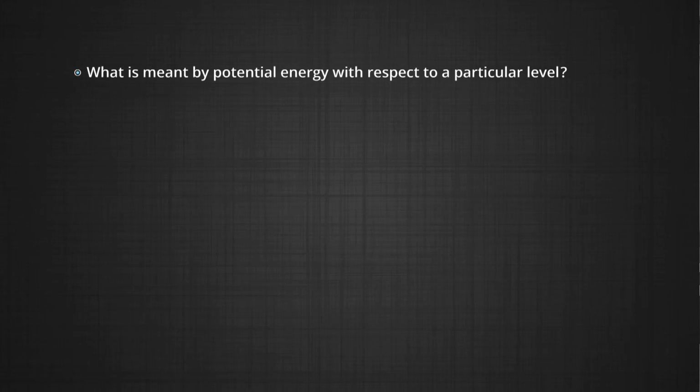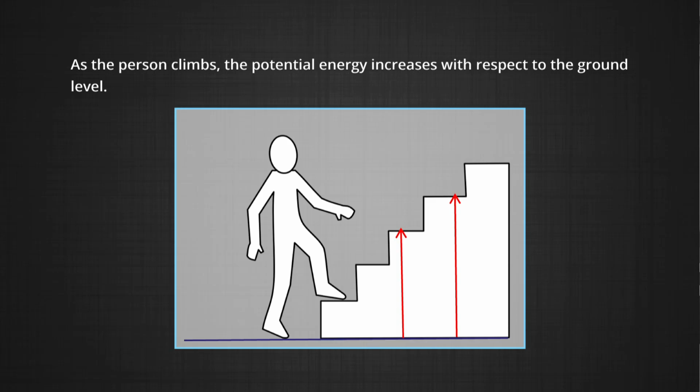What is meant by potential energy is with respect to a particular level. Is this leveling required? Let us take it by imagining this to be a staircase. When you are on the ground level, the potential energy is 0. When you are higher, the potential energy is increasing. What about a person who is standing somewhere here and another person who is standing on the top?